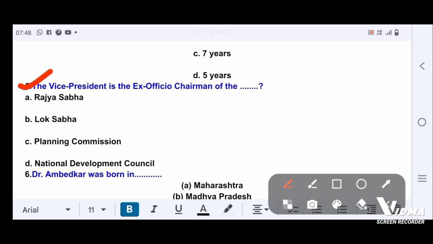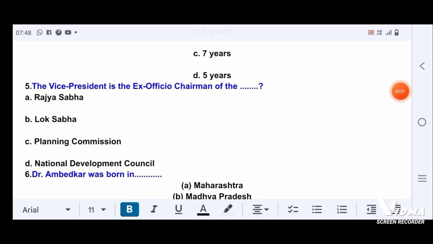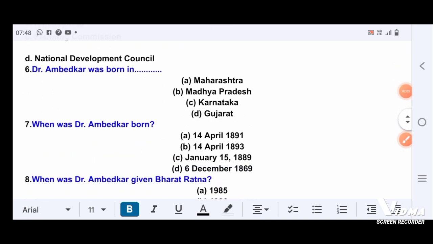Next question. The Vice President is the ex officio chairman of the: Option A, Rajya Sabha. Option B, Lok Sabha. Option C, Planning Commission. Option D, National Development Council. Correct answer is option A, Rajya Sabha.